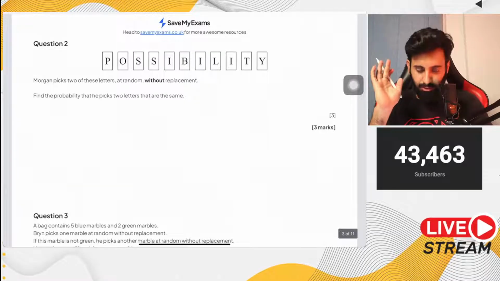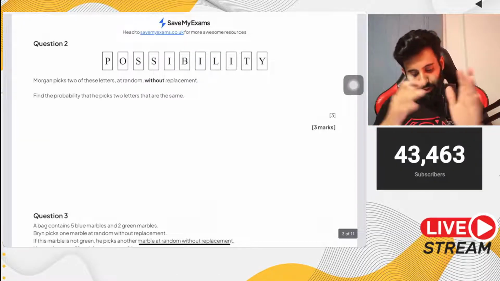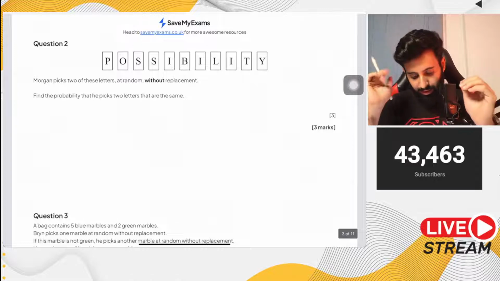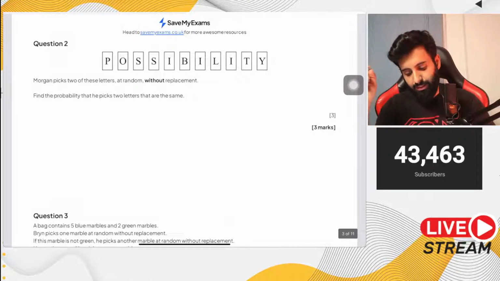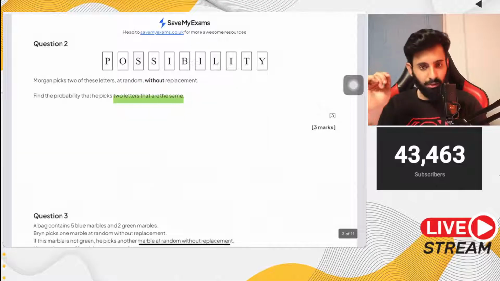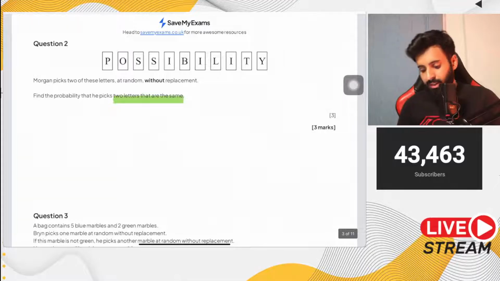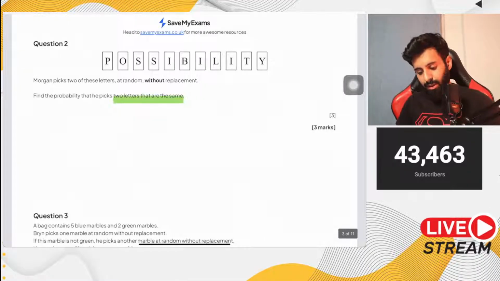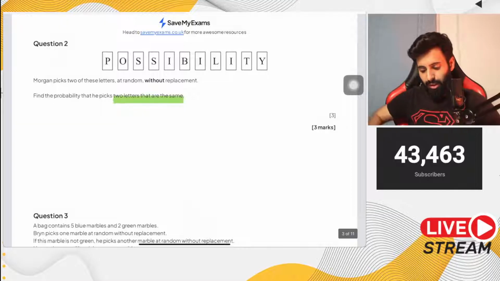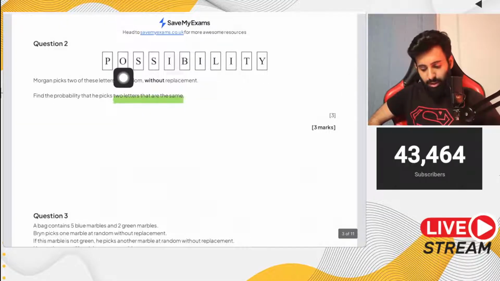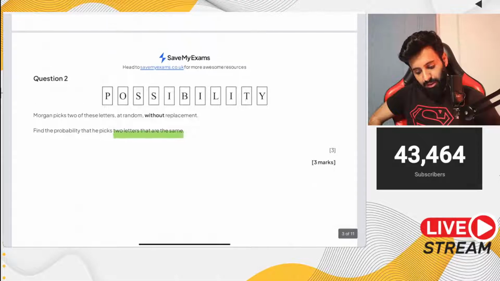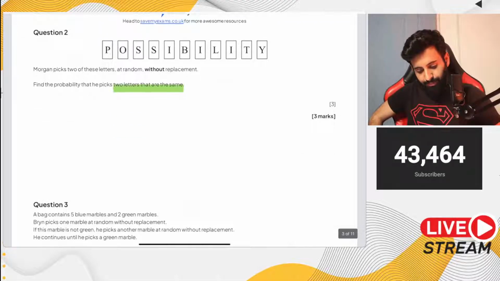Okay, so first of all, let's take a deep breath. We need to find the probability that the two letters are the same. So let's identify all the ways in which he can fulfill this condition. Let's start with P. Since there's only one P, that's not possible. What about O? Since there's only one O, that's not possible. What about S? That's possible, SS. What else? I. Yeah, I is possible.